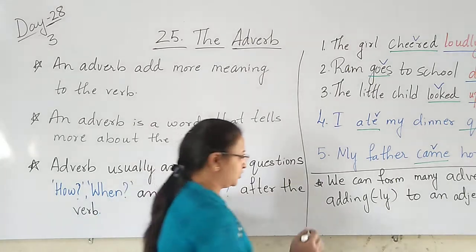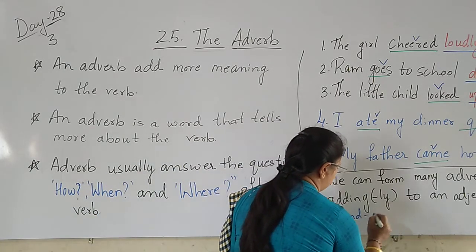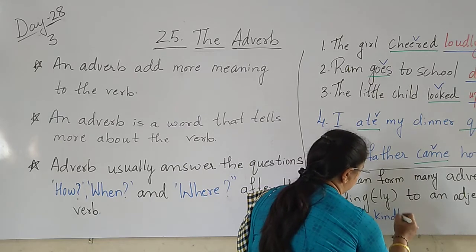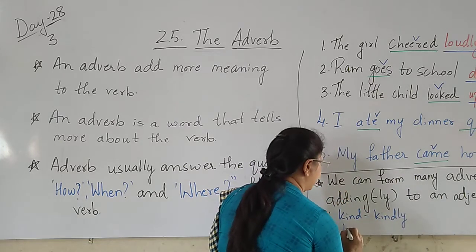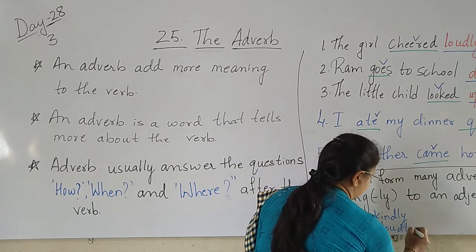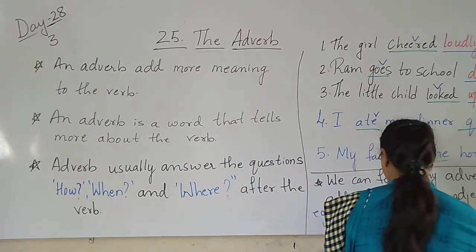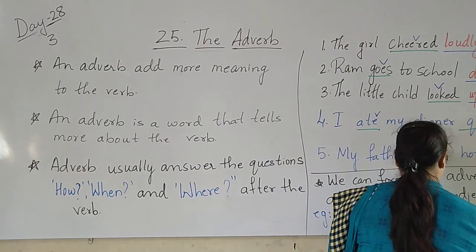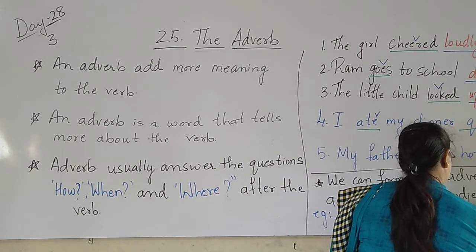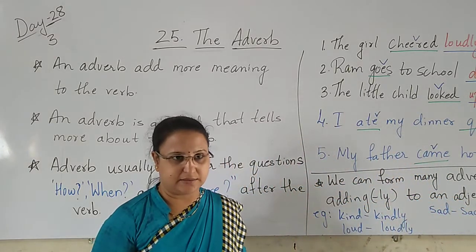Example you can take here. Two, it is given in the textbook, children. That is kind, kindly. Then here I have written already loud, loudly. And then sad, sadly. The old lady was sitting sadly.